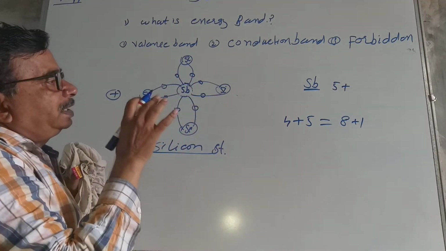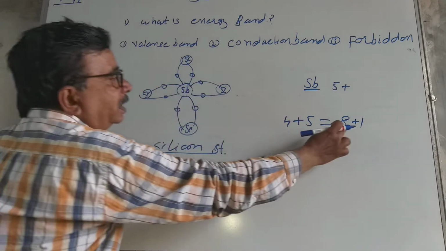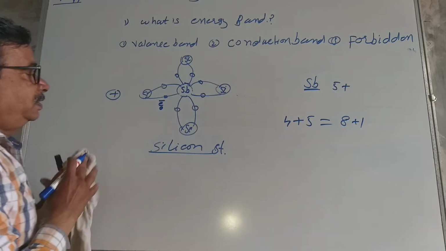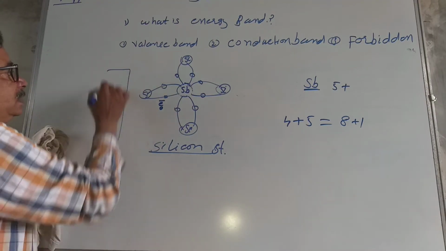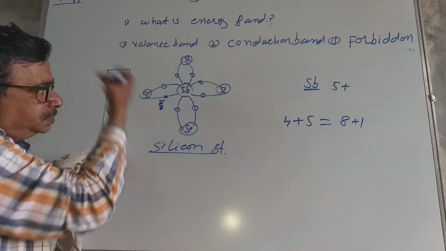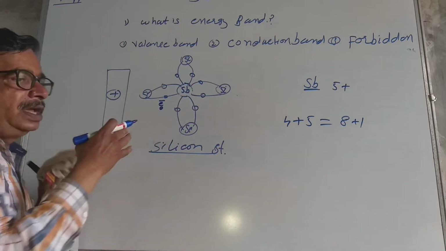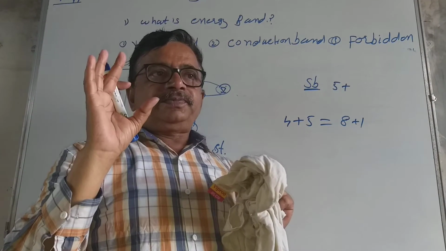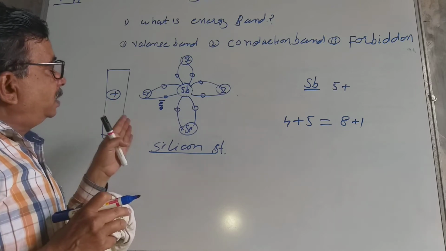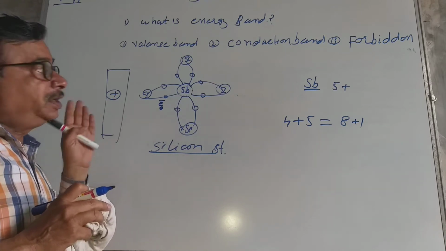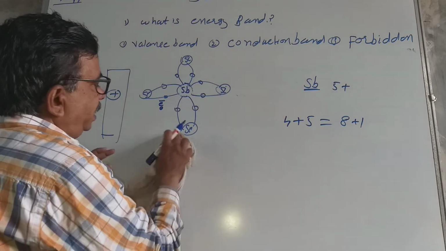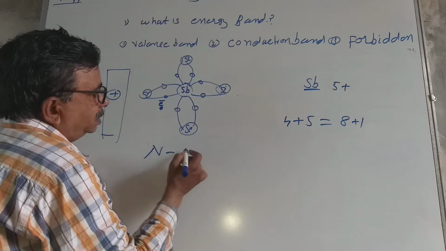Now when antimony is added, we get 8 covalent bonds and 1 extra electron remains. When a positive field is applied, the electrons get attracted by this positive field and we get the current. In this case, we get the maximum current due to the extra electron, so it is called an N-type semiconductor.